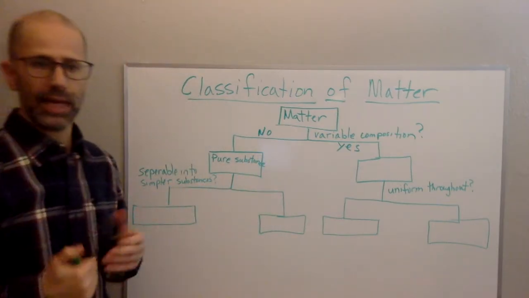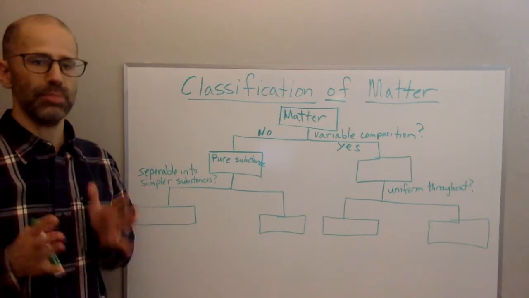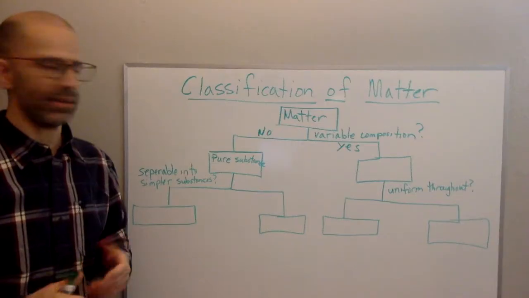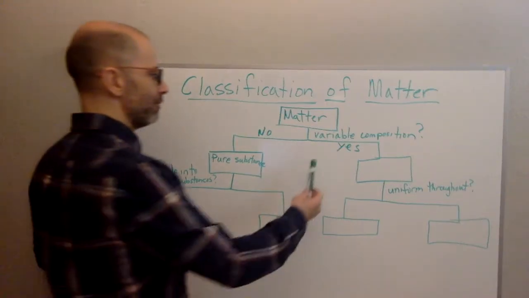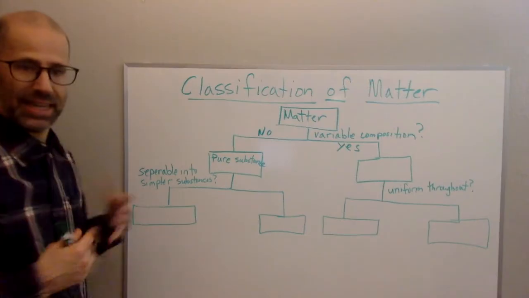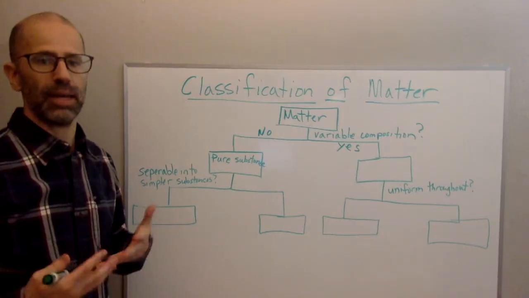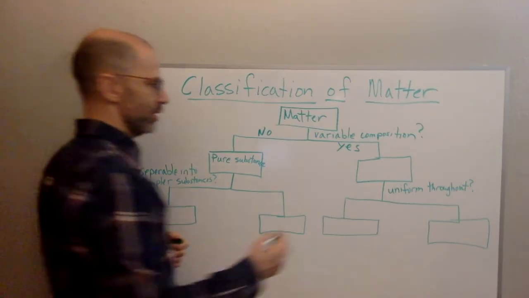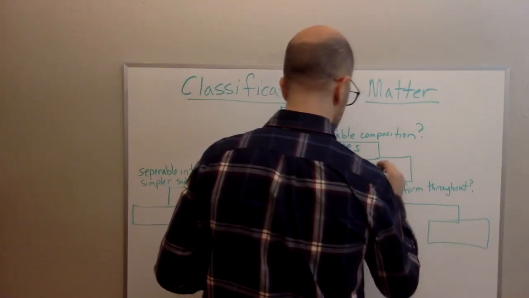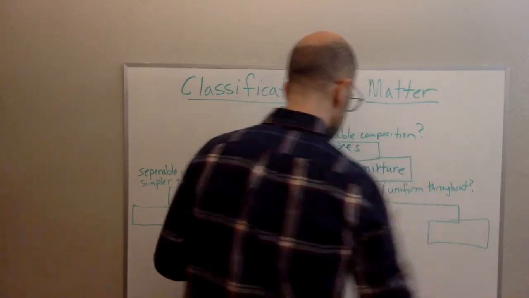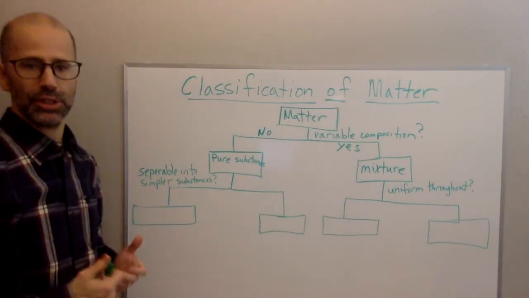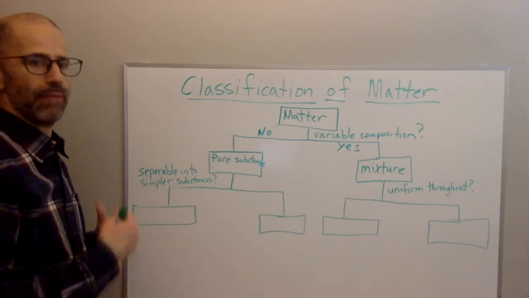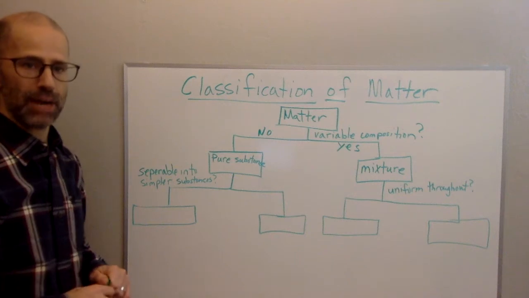So pure substances are anything that does not change their composition regardless of where you find it, how much of it you have, anything like that. If it does vary in composition and yet stays the same thing, same sort of matter, then we're going to call that a mixture. So that's the first division of matter into pure substances that don't vary in their composition, and then you have mixtures that do vary in their composition.